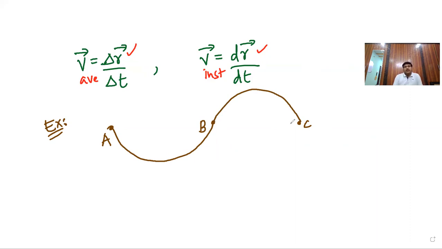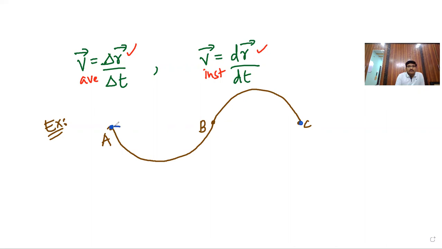Clear? Now, in the average velocity term, if I need the average velocity during this curved path ABC, what is the displacement? Initial position to the final position.